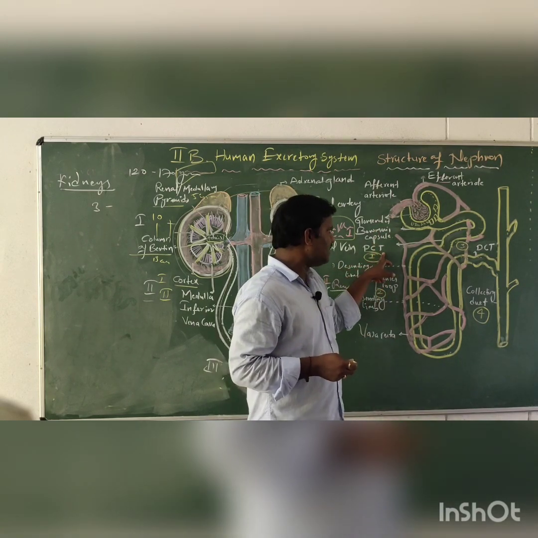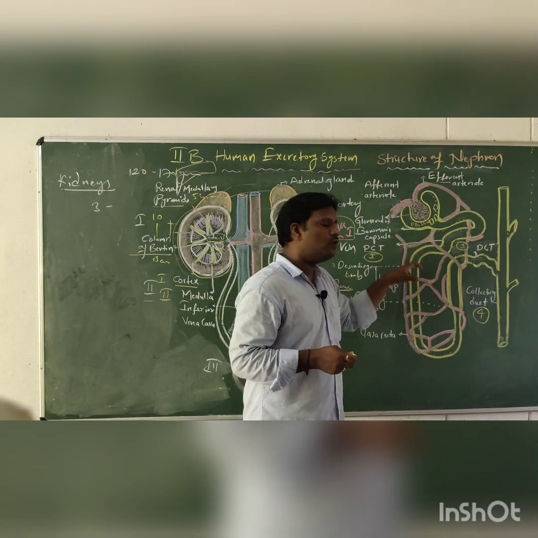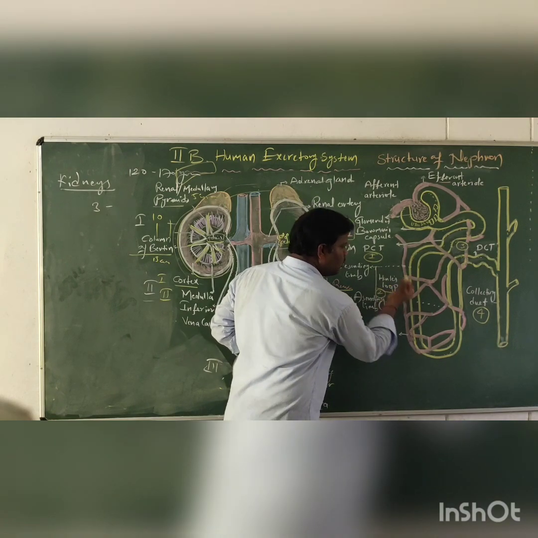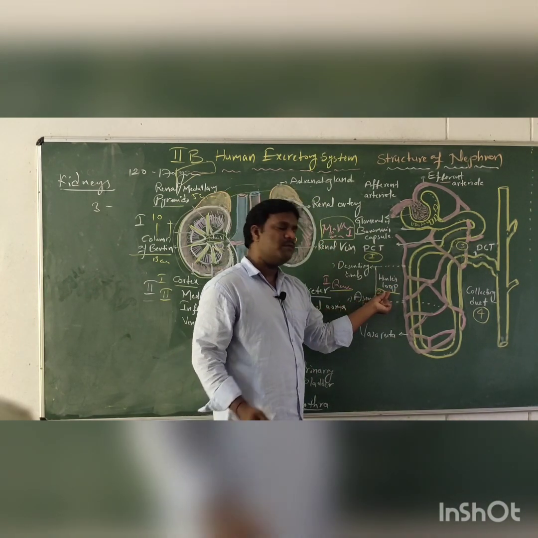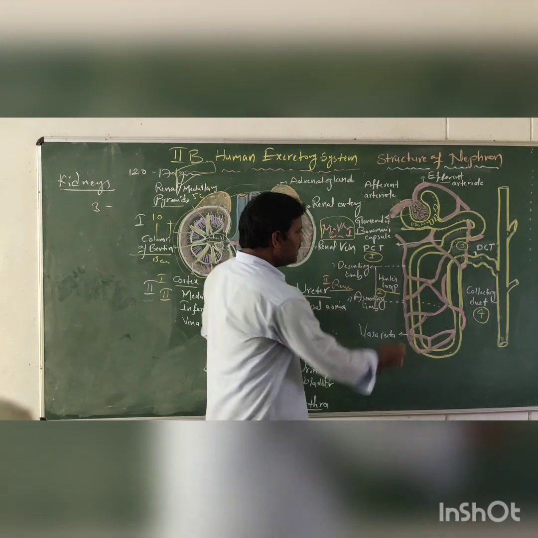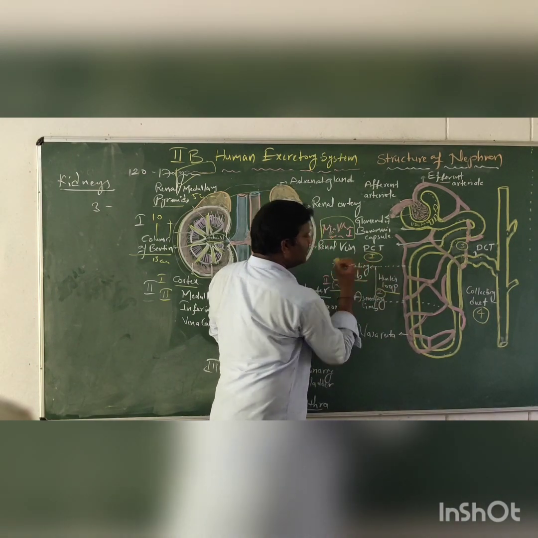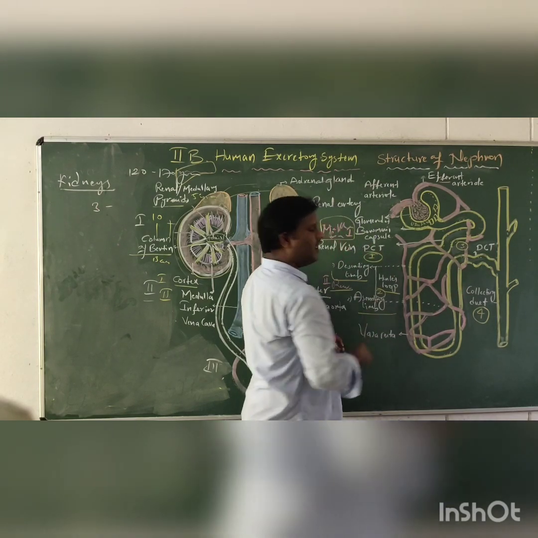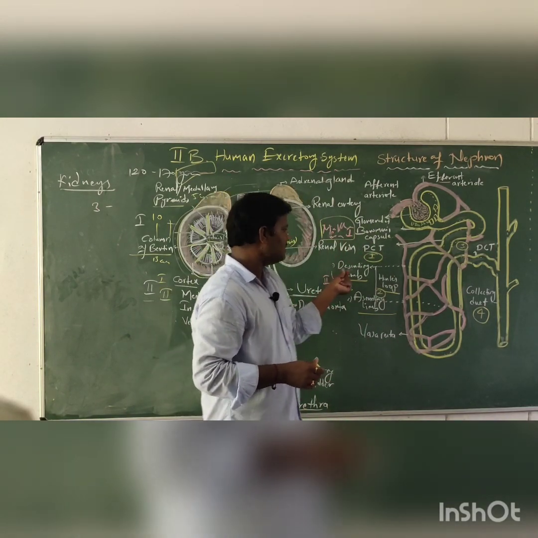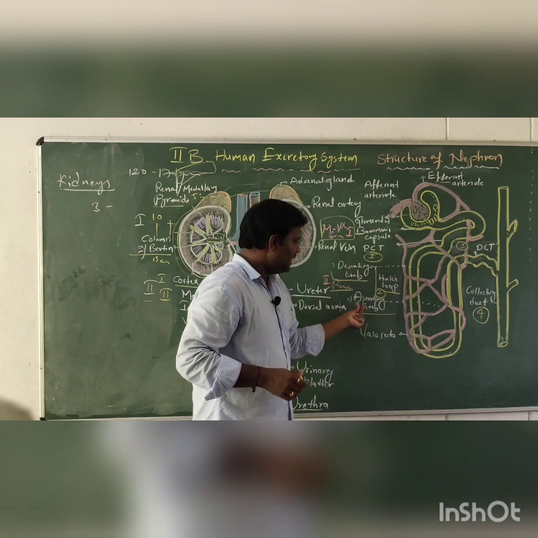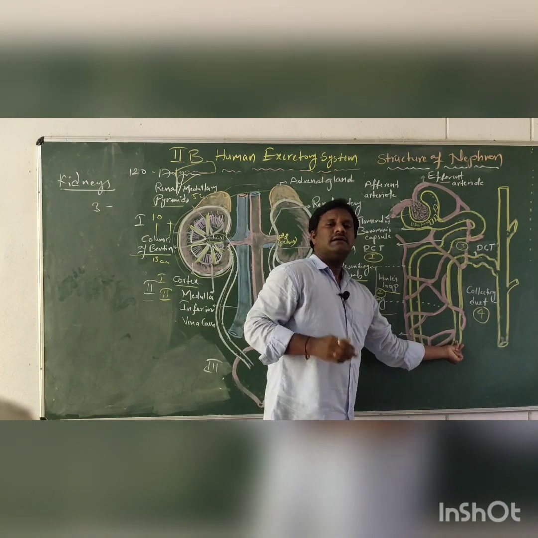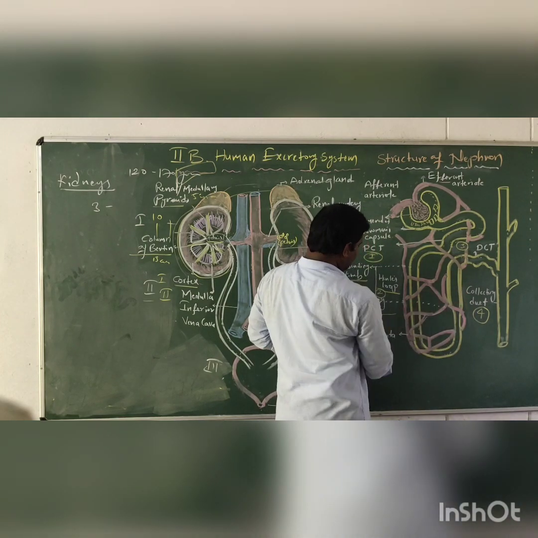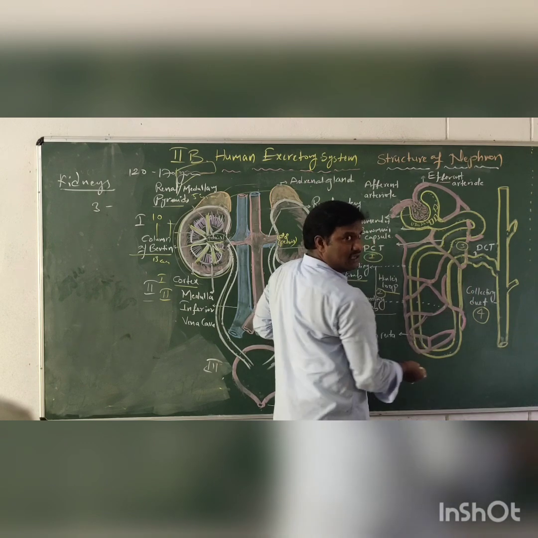This proximal convoluted tubule enters into a hairpin-like structure, which is called Henle's loop. Henle's loop is divided into two parts. The downstream part is called the descending limb of Henle's loop, and the upstream part is called the ascending limb. The ascending limb is very thin at first, and the terminal end of the ascending limb is very thick in structure.